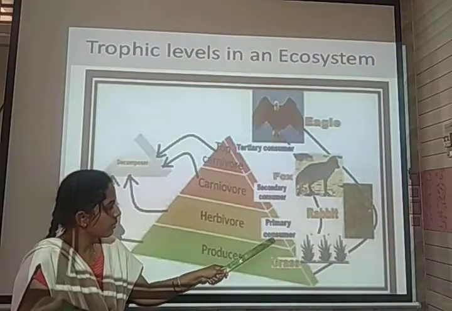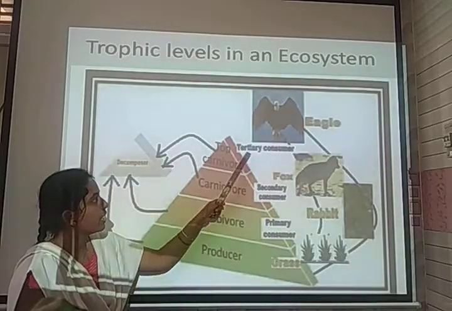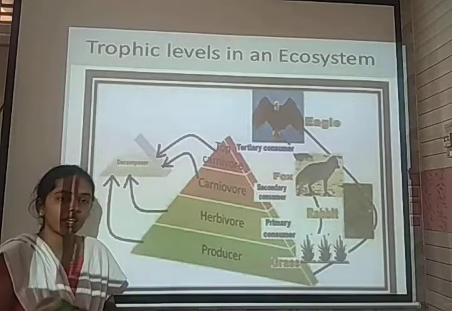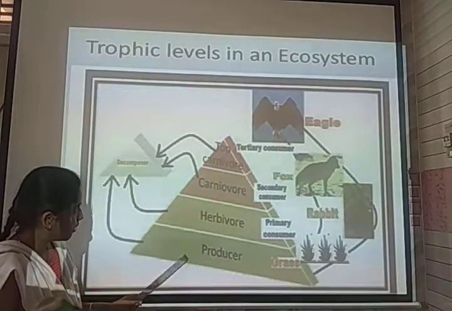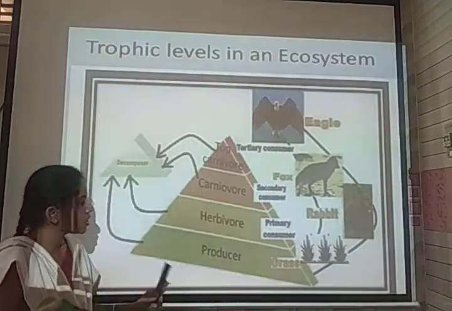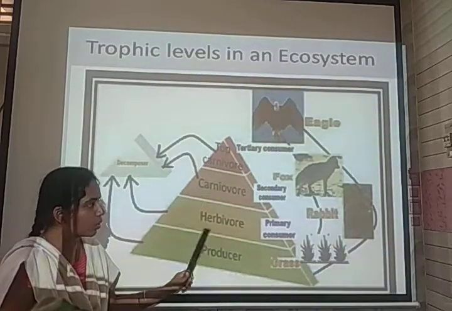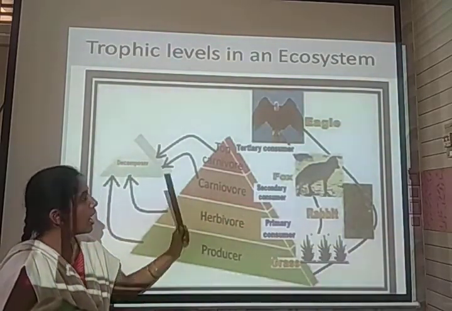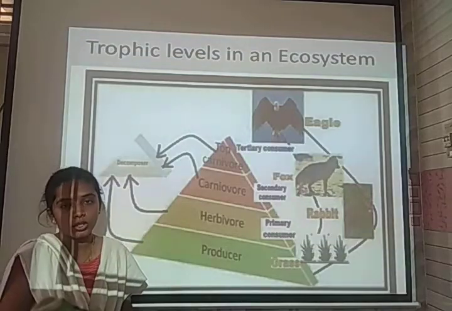Among consumers there are primary, secondary and tertiary consumers. Trophic level 1 is occupied by the producers, trophic level 2 by herbivores, trophic level 3 by carnivores, and trophic level 4 by the top carnivores.